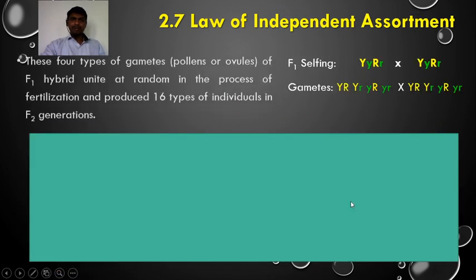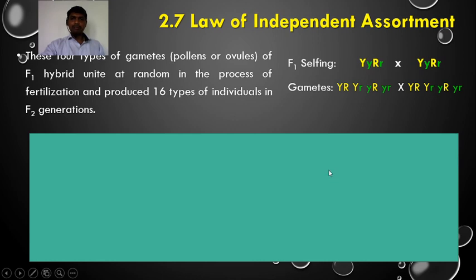Now, after the selfing of F1 hybrids, these 4 types of gametes of the F1 hybrid unite at random in the process of fertilization. So we can produce 16 types of individuals in the F2 generation, that we saw in the checkerboard. 16 different combinations are produced by multiplying 4 types of gametes with another 4 types of gametes.